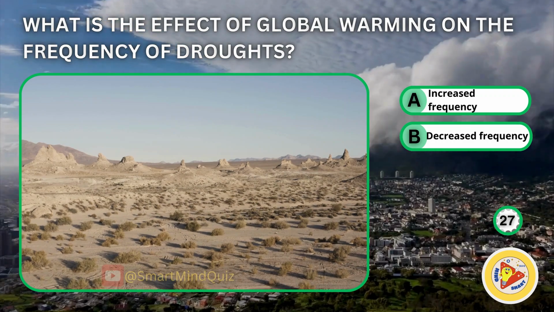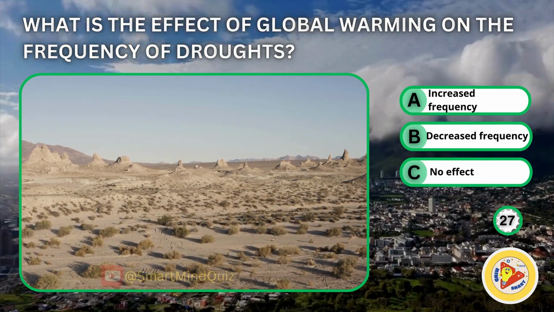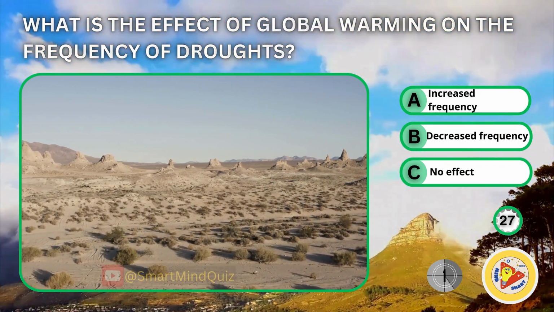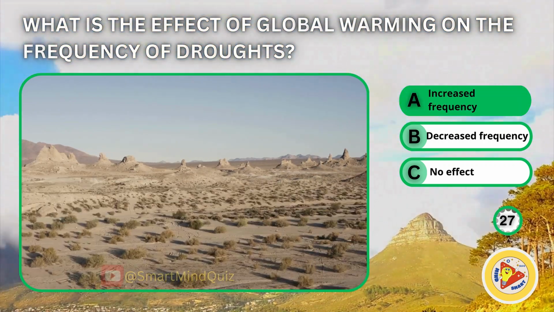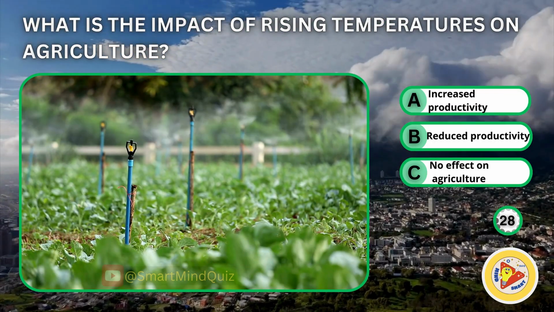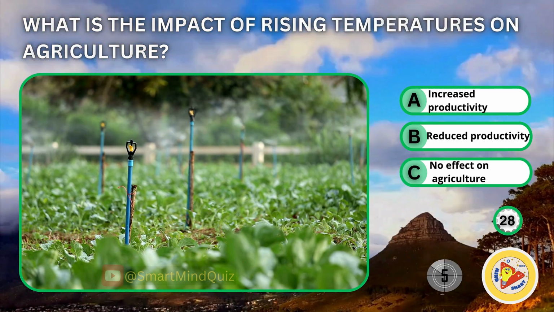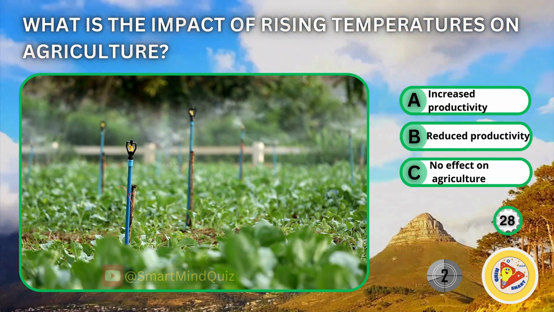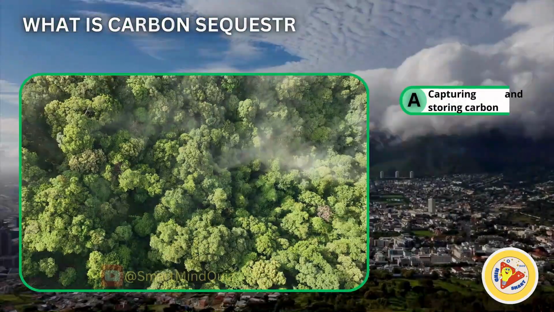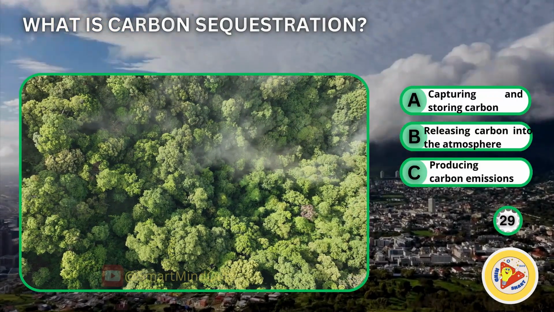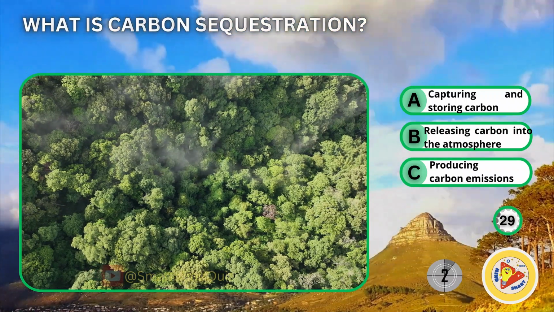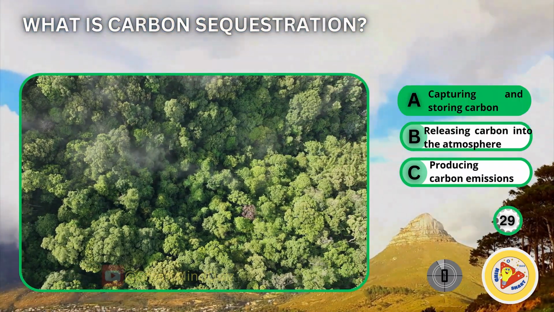What is the effect of global warming on the frequency of droughts? Increased frequency, decreased frequency, no effect. Increased frequency. What is the impact of rising temperatures on agriculture? Increased productivity, reduced productivity, no effect on agriculture. What is carbon sequestration? Capturing and storing carbon, releasing carbon into the atmosphere, producing carbon emissions. Capturing and storing carbon.